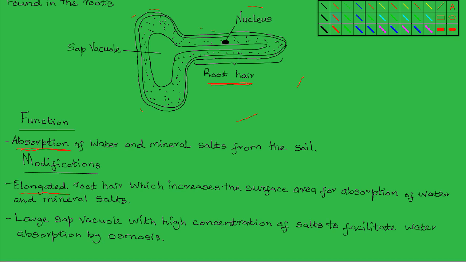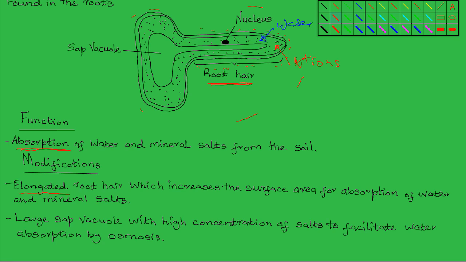So all this is an additional surface across which water and mineral salts, for example potassium ions, are absorbed into the cell. So the root hair increases the surface area for absorption of water and mineral salts.